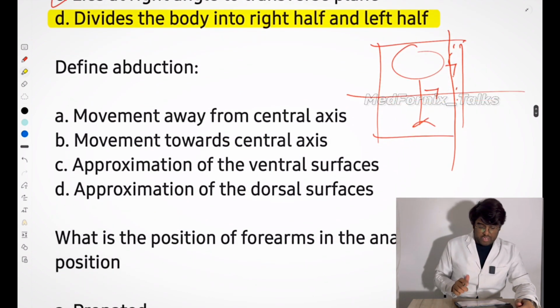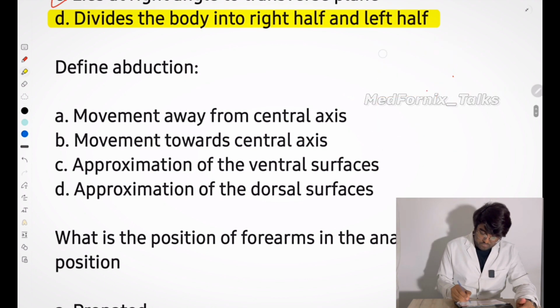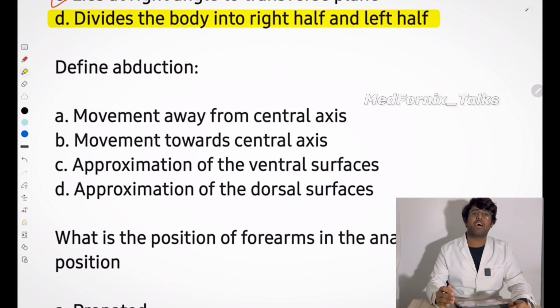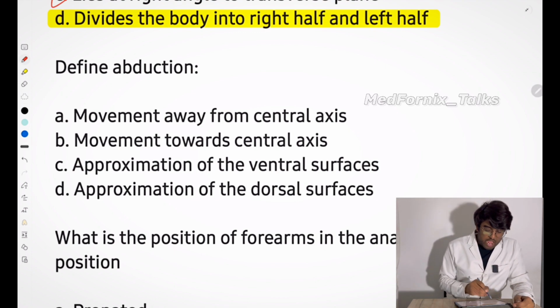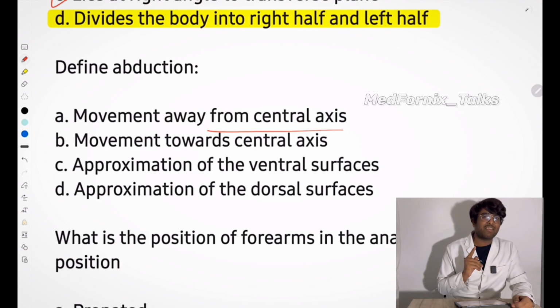So next question. Define abduction. What is abduction? You know that abduction I have told, right? Just remember adduction before you are talking about abduction. Adduction is add, which means towards the body. So movement away from the central axis. Away from the central axis. Is it right?